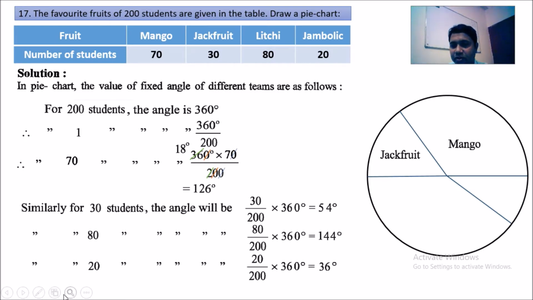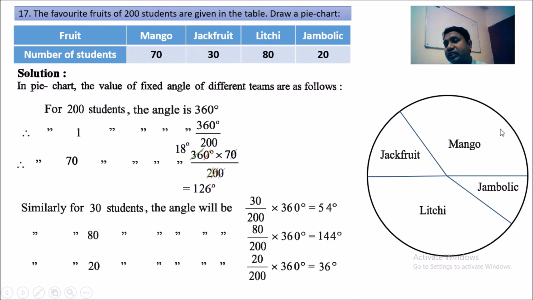So you can see just one fruit is left, jambuli, that is 36 degrees. So after this, when you draw the last two angles, when you draw one, the unwritten part will be the last one. You have to be careful on that. So 144 degrees drawn here. So already 36 remains here. So we have to write here lychee, that is 144 degrees for 80 students, and jambuli, the remaining part, that is also, if you use a protractor you will get 36 degrees. So jambuli, 36 degrees, represents 20 students on this side.